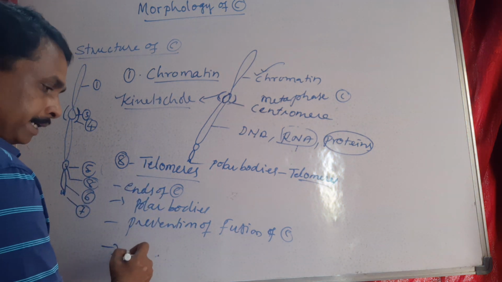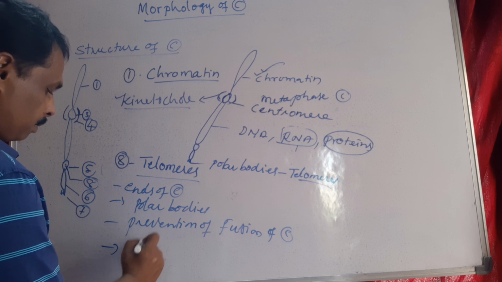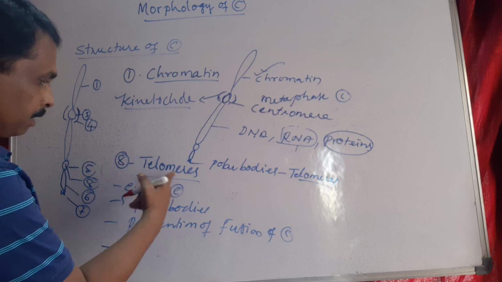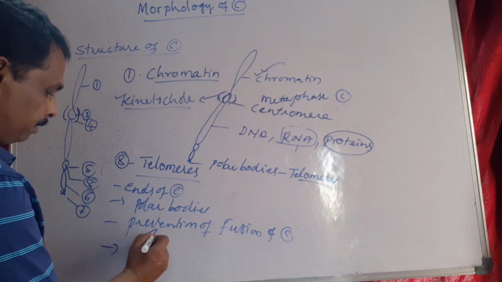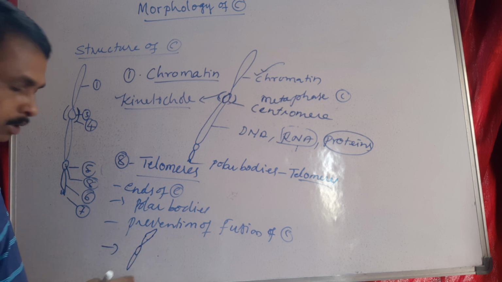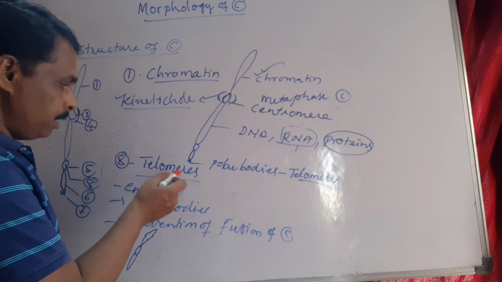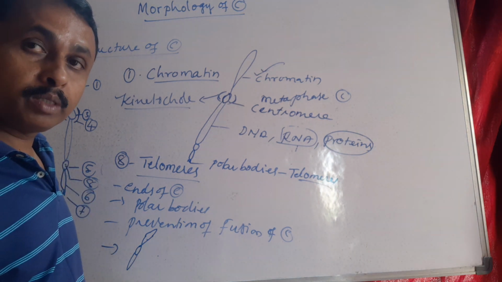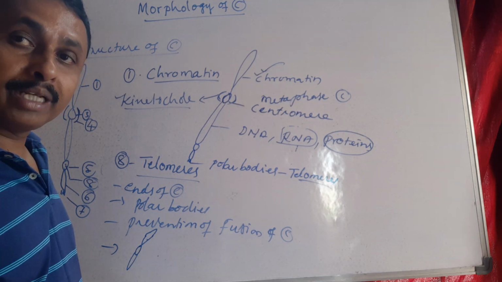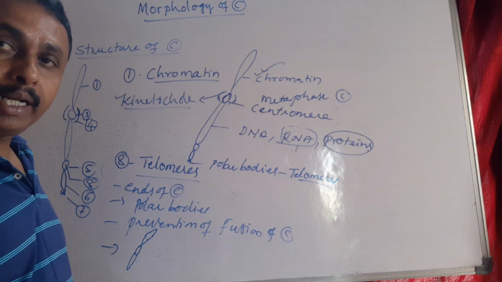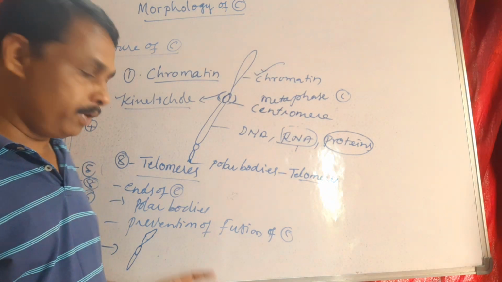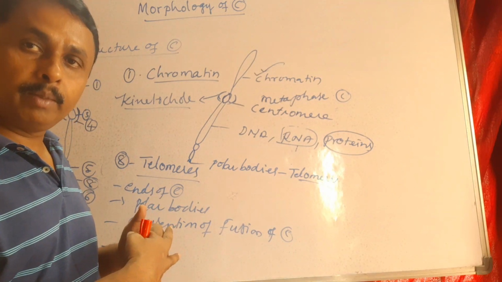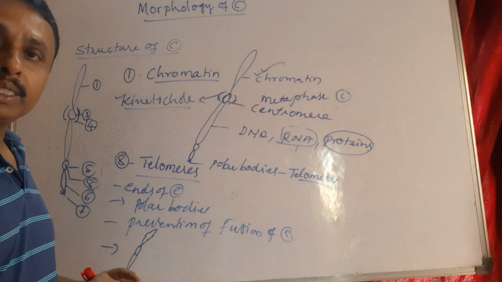Suppose in case of an accident the chromosome is broken. At these ends, due to lack of telomeres, the broken ends will again be fused. Those polar bodies called telomeres are present at the ends of the chromosome and prevent the fusion of two adjacent chromosomes. In case of broken ends, due to lack of telomeres, the broken ends of chromosomes will be fused. So that is about telomeres.